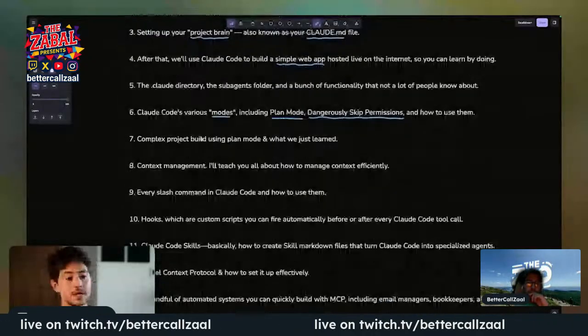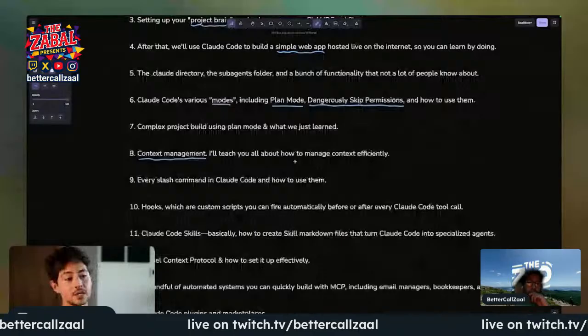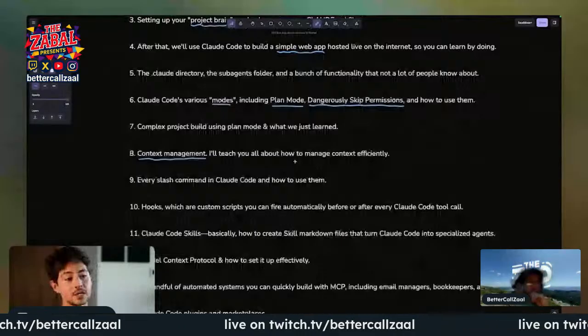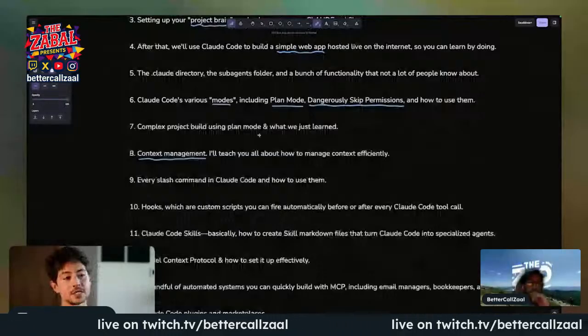After that, we'll cover context management, which is quite the term right now. I'll teach you guys all about how to manage your context efficiently, avoid context rot, and ensure that your prompts are built and structured for high ROI. I'll run you through every slash command in Claude Code and how to use them. We'll then cover hooks, which run before or after every Claude Code tool call.